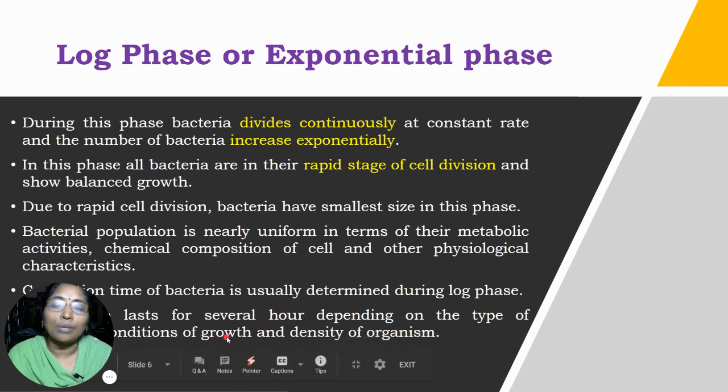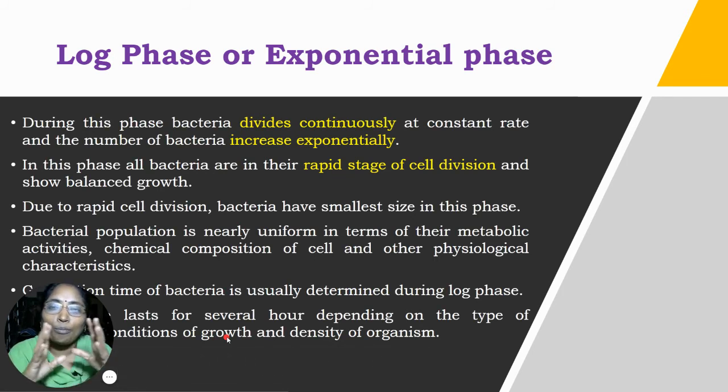Suppose we are maintaining the optimum temperature, 37 degrees Celsius. Then the bacteria will feel the optimum temperature and will undergo division very fast. Suppose we keep the same bacteria at 50 degrees or about 20 degrees Celsius. Then the bacteria do not have the optimum temperature, so they may not immediately enter the log phase. They need more time to adjust to the hot or cold temperature, so they are still in the lag phase.